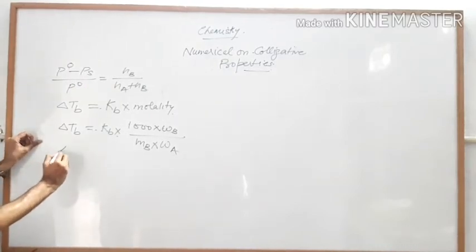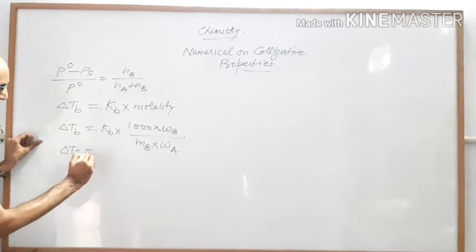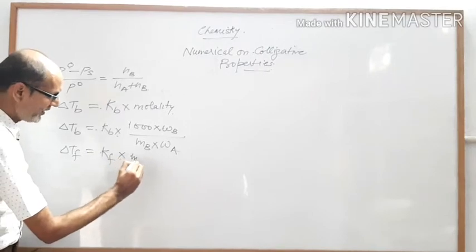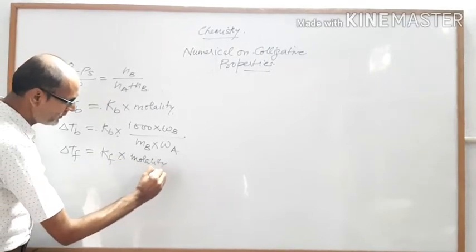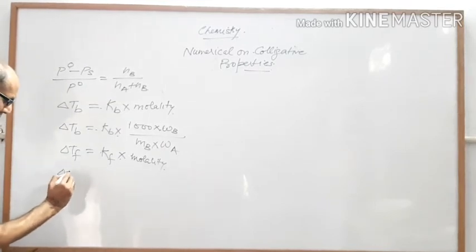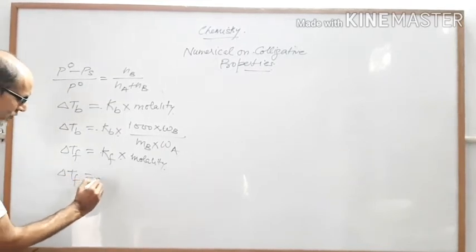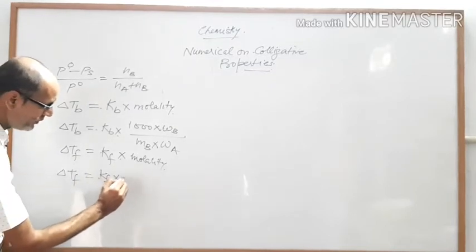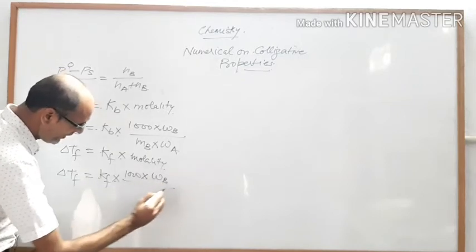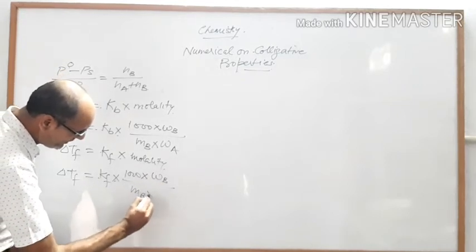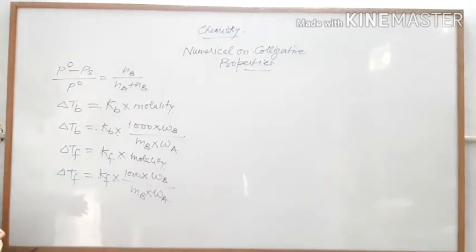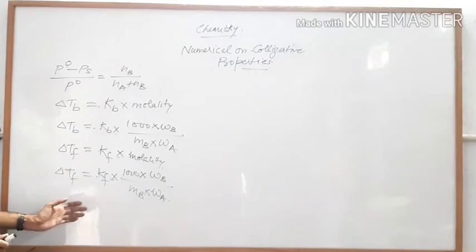So it will be del Tf is equal to Kf into molality. We can write like this also, del Tf is equal to Kf into 1000 into Wb upon Mb into Wa. So these are the three colligative properties and their formulas.